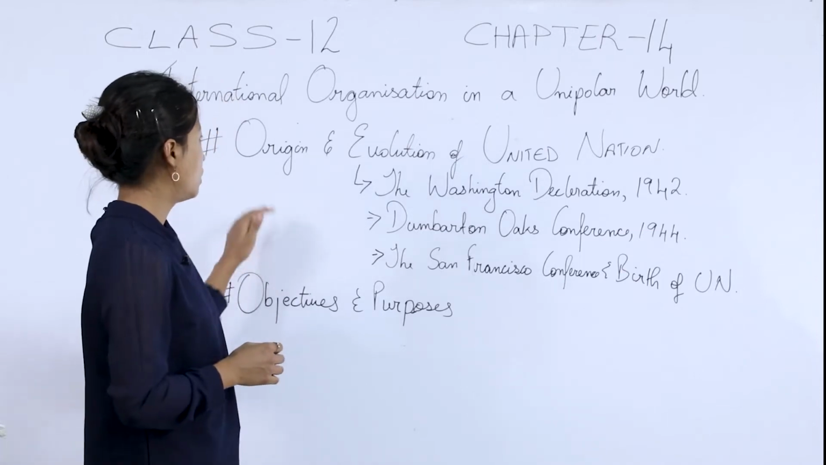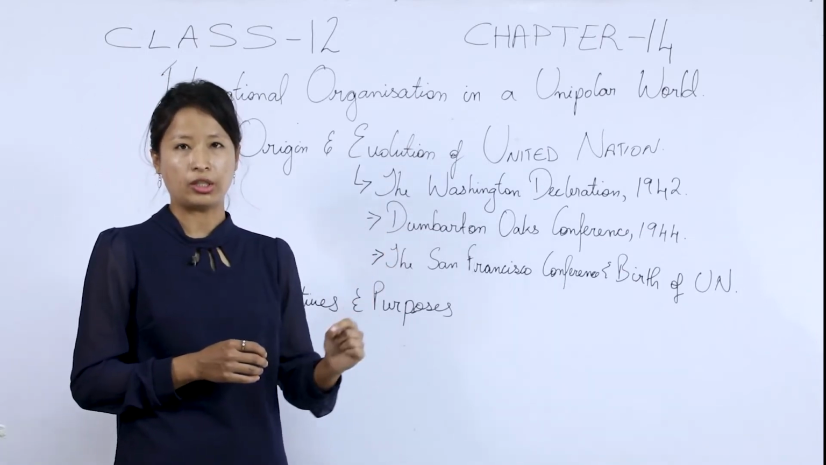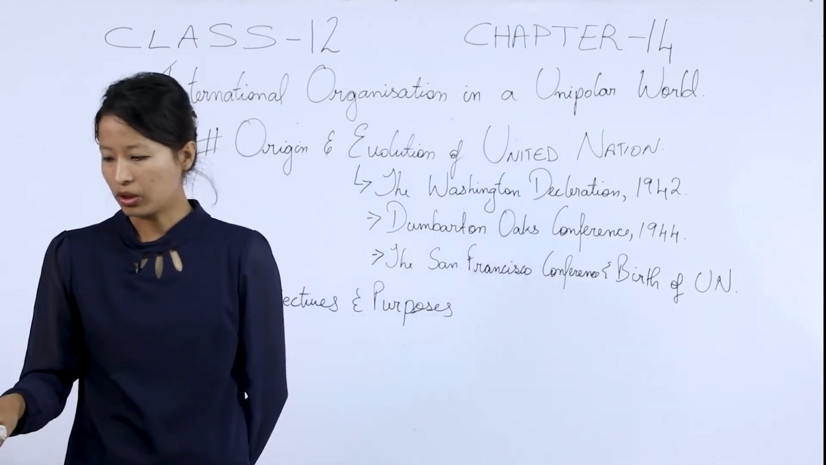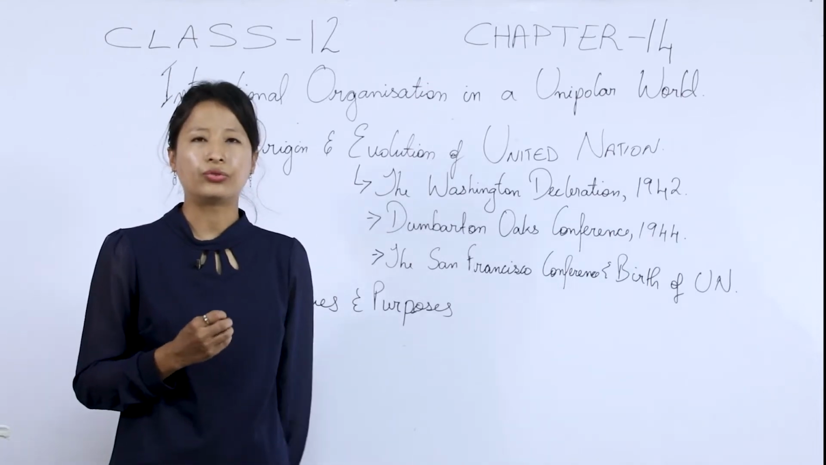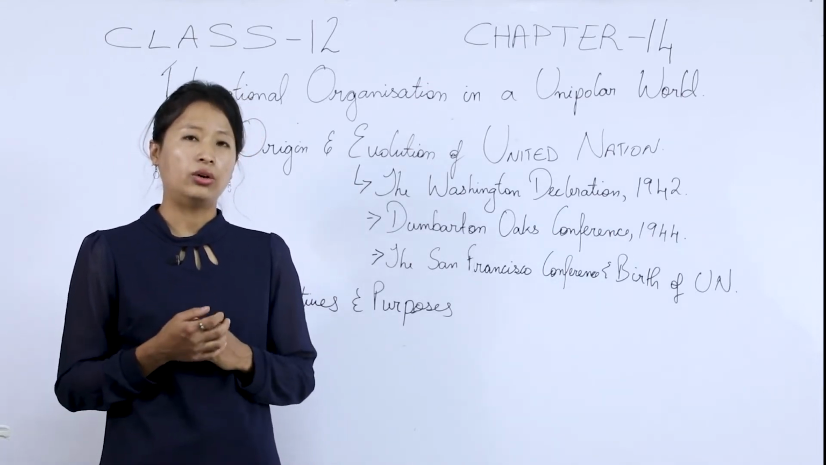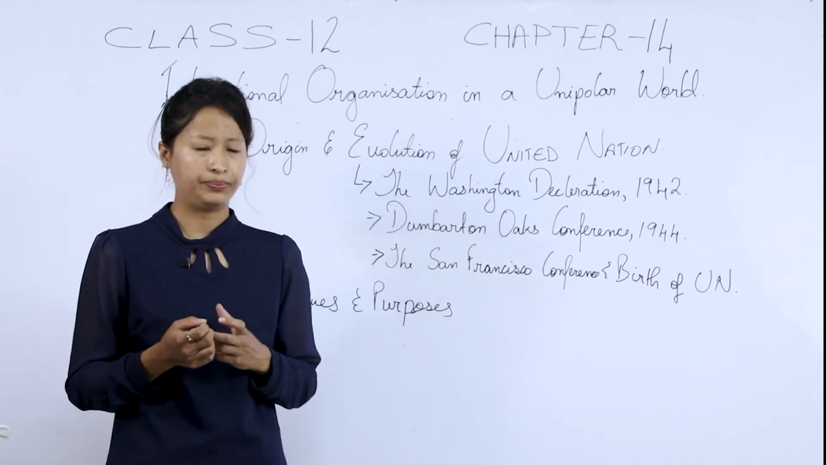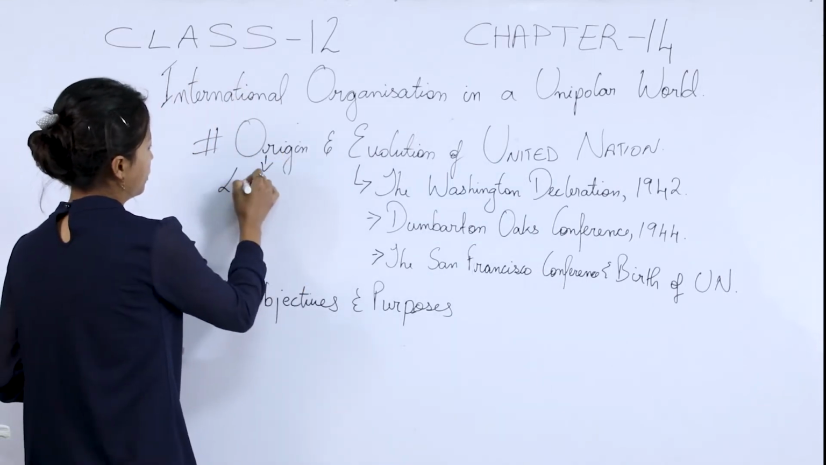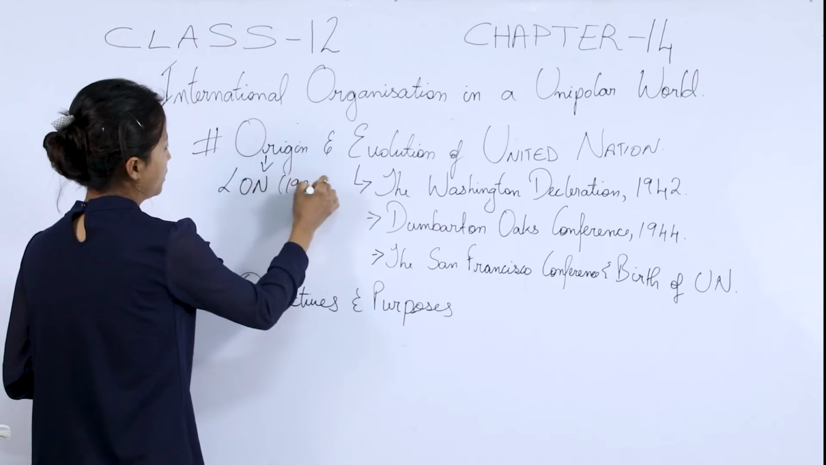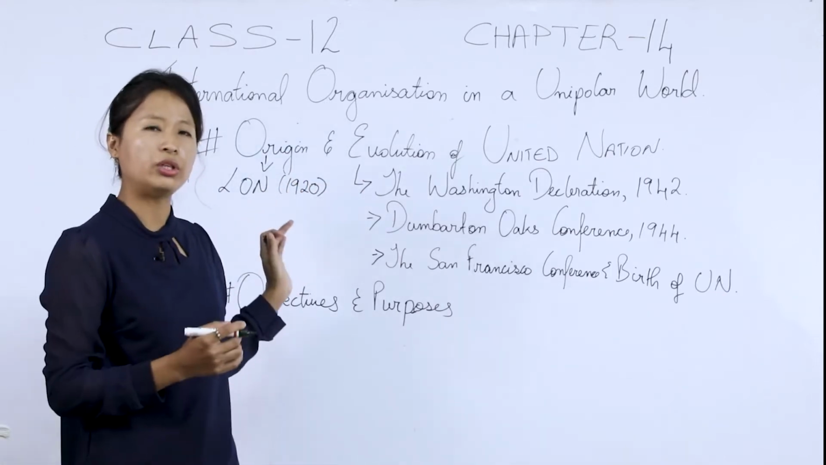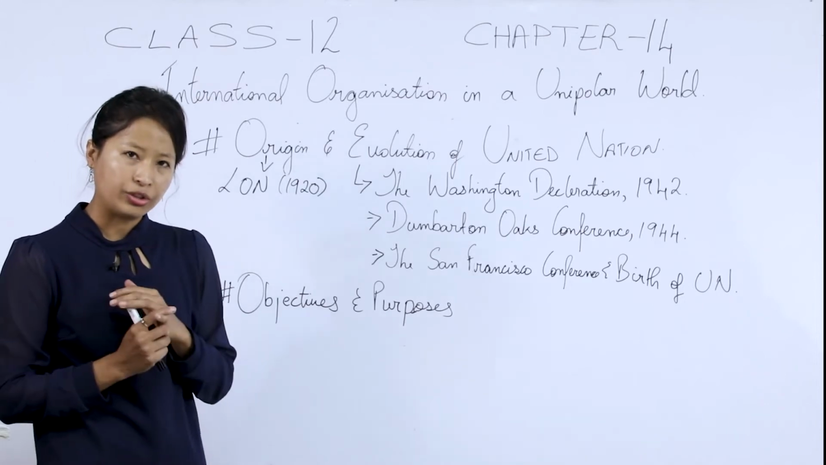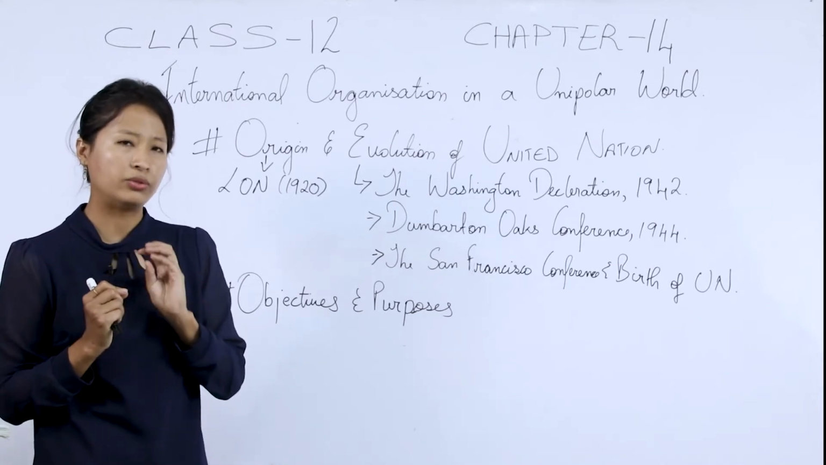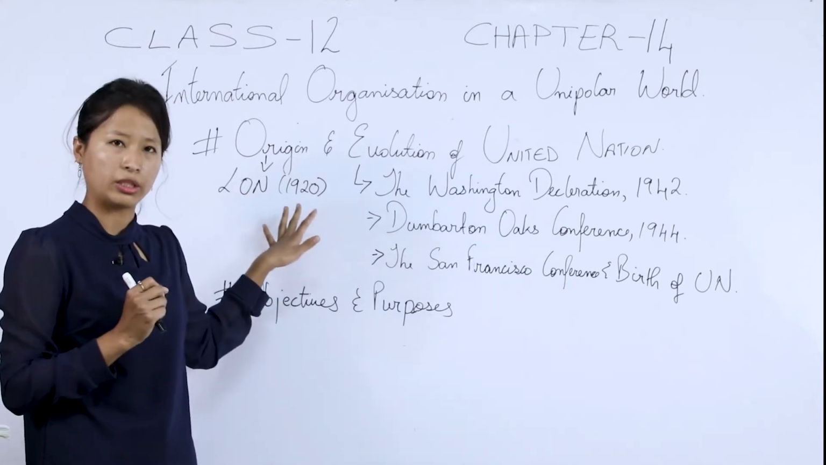So the first topic is the origin and evolution of the United Nations. What led to the growth of the United Nations? Now, origin. The consequences of the First World War, the impact of the First World War, prompted the world leaders to form the League of Nations. Writing in short, it was formed in 1920. The purpose of the League of Nations is to preserve peace and prevent conflict. So, because of these two reasons, the League of Nations was formed in 1920.